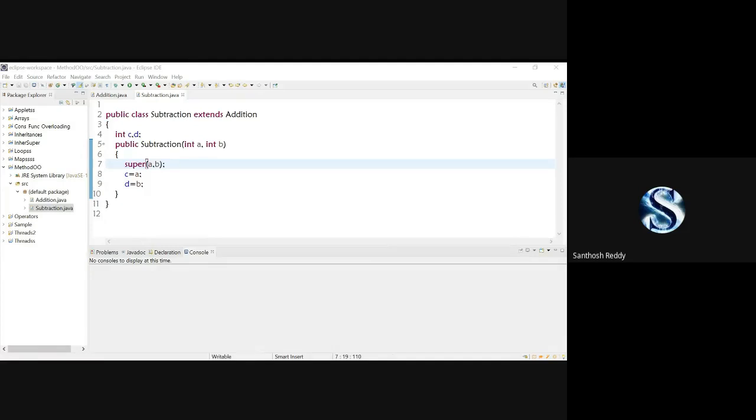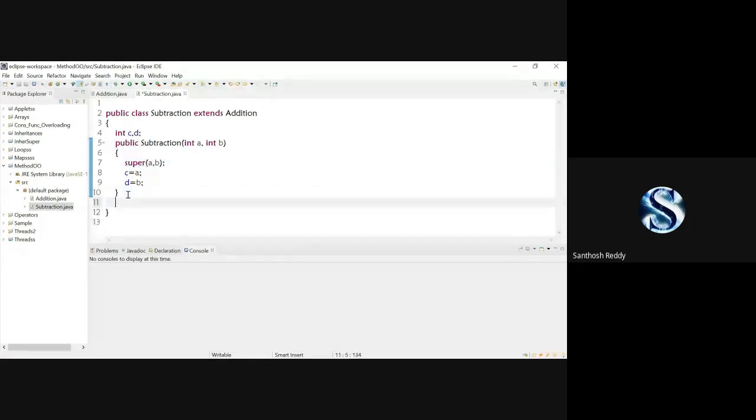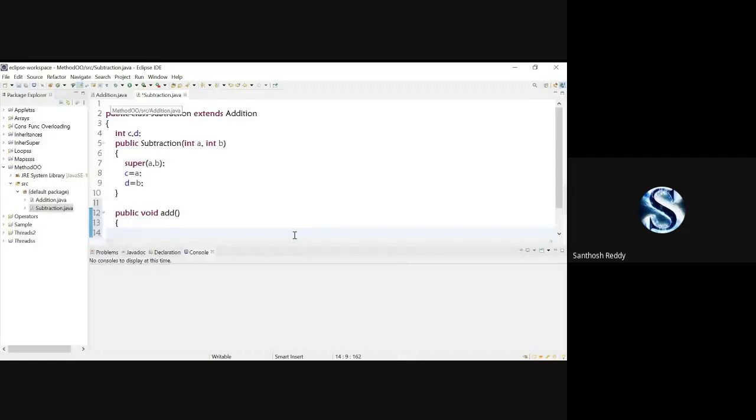Okay, fine. So now what I'm going to do is add one method, public void add. You can check it out, this add method is present in the Addition class also.